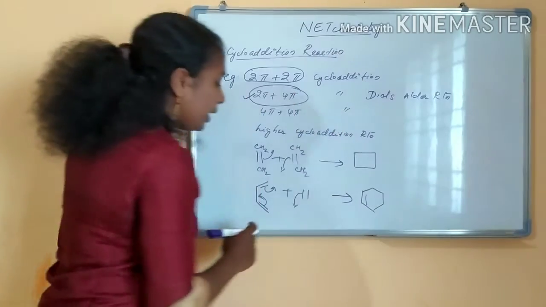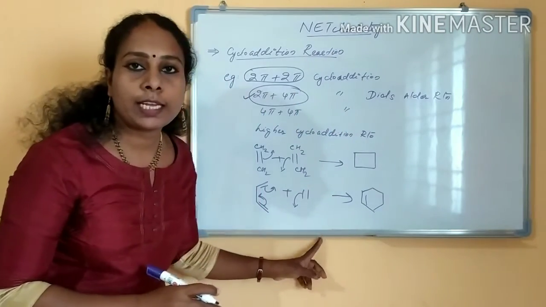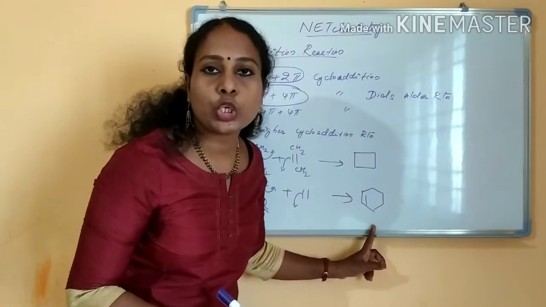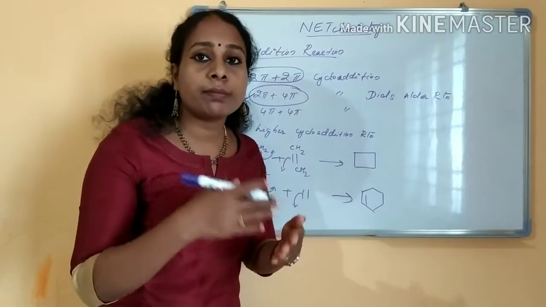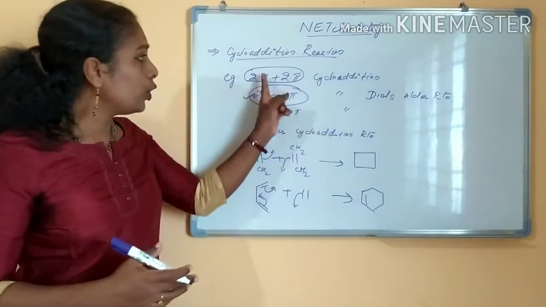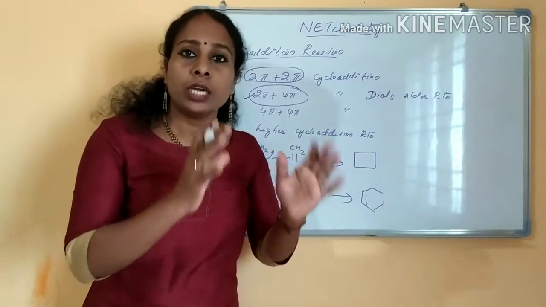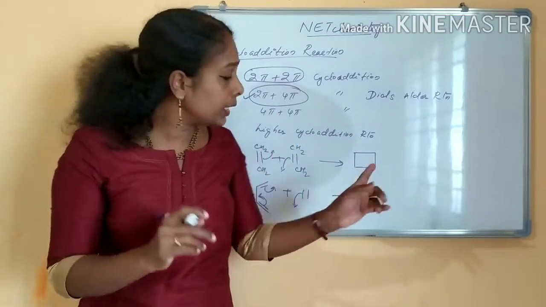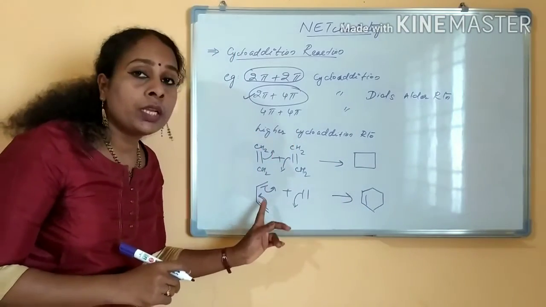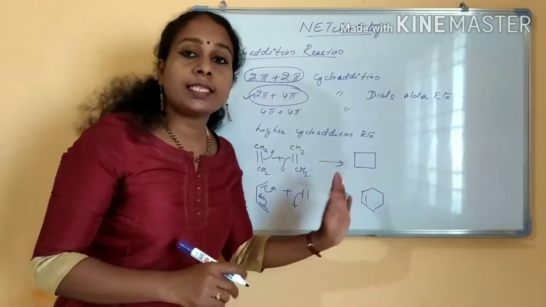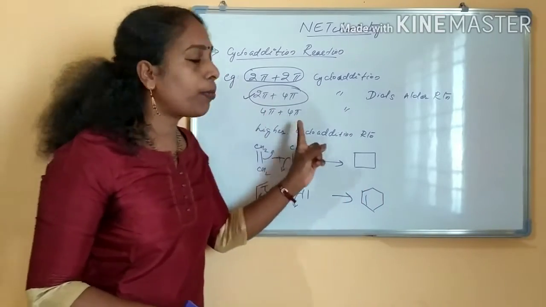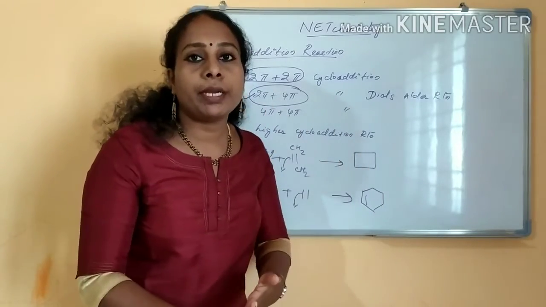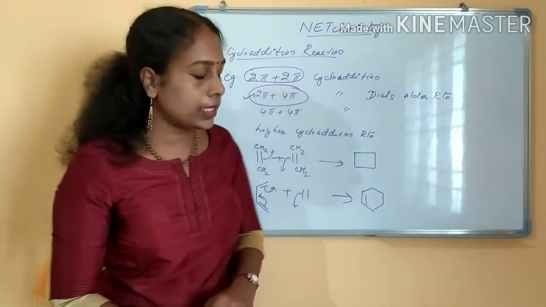The aim of a 2 pi 4 pi cycloaddition reaction is the formation of a cyclohexene. A 6-membered ring is forming. Here in 2 pi cycloaddition, 2 pi plus 2 pi is adding and forming a 4-membered ring, cyclobutane. In the same way 4 pi plus 2 pi gives a 6-membered ring, and 4 pi plus 4 pi gives an 8-membered ring. This is what cycloaddition reactions are.